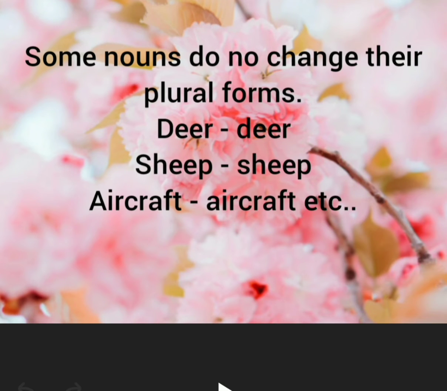Next we have to discuss some nouns that do not change in their plural forms. The singular and plural forms are the same. For example, fish, fish, sheep, sheep, aircraft, aircraft. In these three words, the singular noun and the plural noun are the same. There is no change in their plural forms.